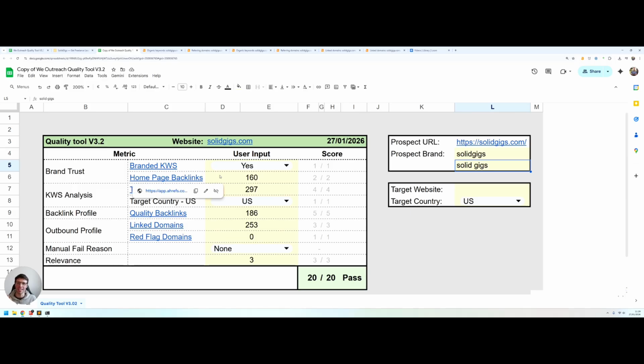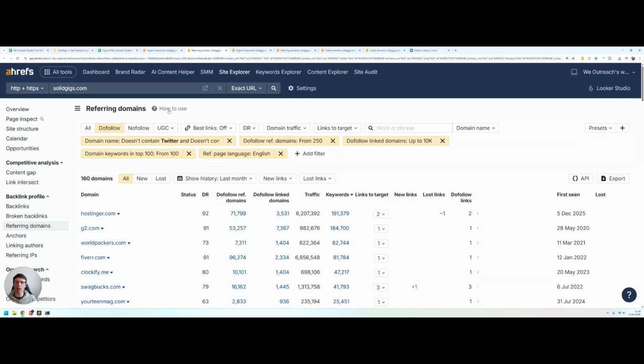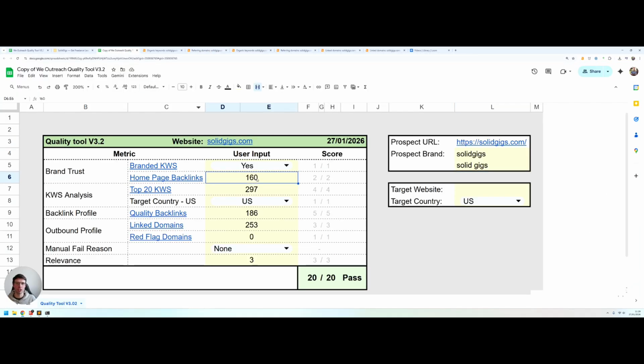After that is the homepage backlinks. So how many high quality backlinks are directly to the homepage of the website. Again, you open this up, we have a bunch of filters in here to really trim out all of the low quality links from the profile, and there's 160 linking domains left. So again, dead simple, just put that number in here.